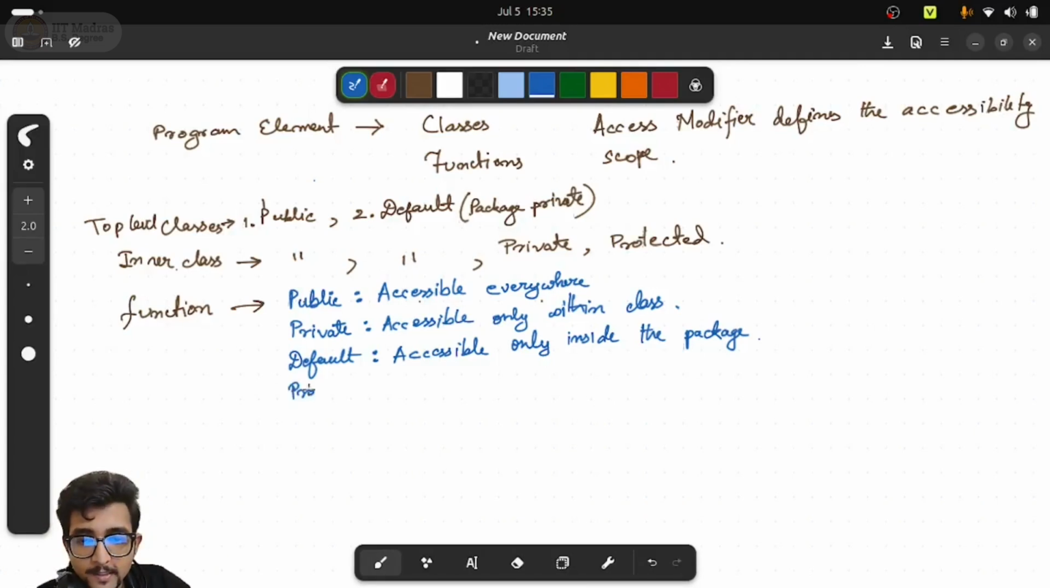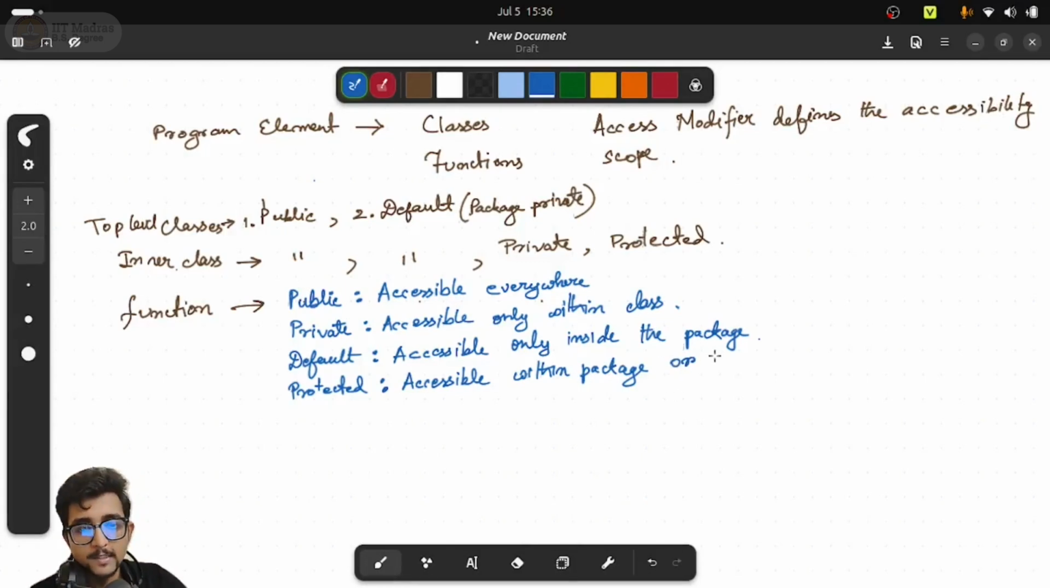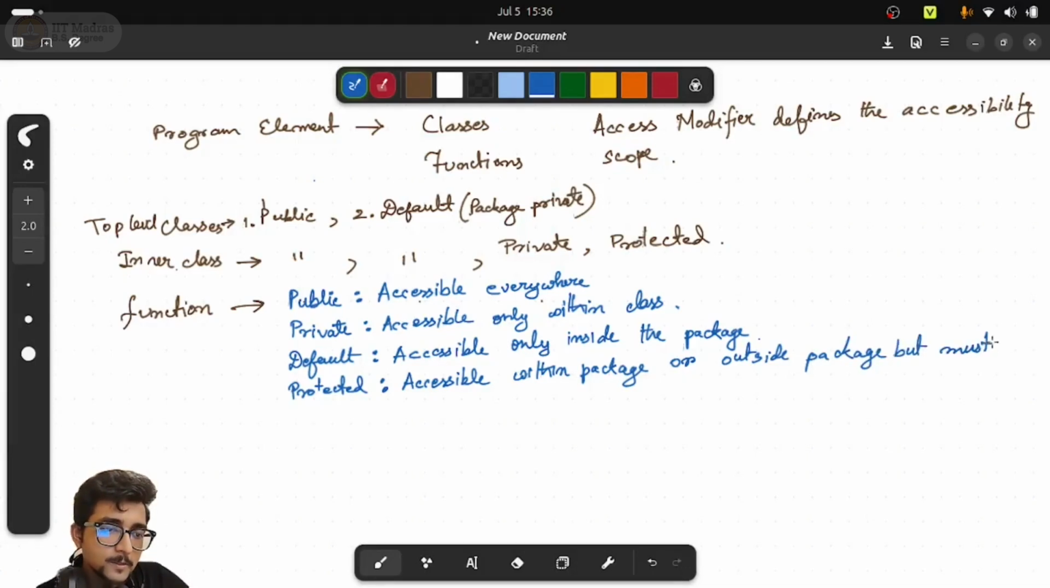And the fourth one is protected. So what does protected do? It is accessible firstly within the package. So within the package is fine, and along with that, it provides a little bit of relaxation, and it says you can also access it outside the package in a subclass. Outside the package, but it must be a subclass.